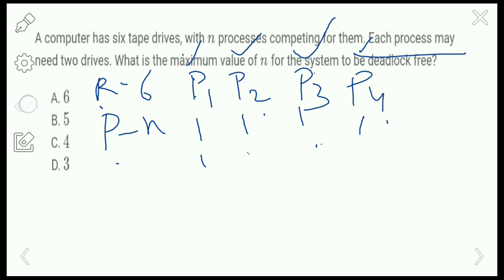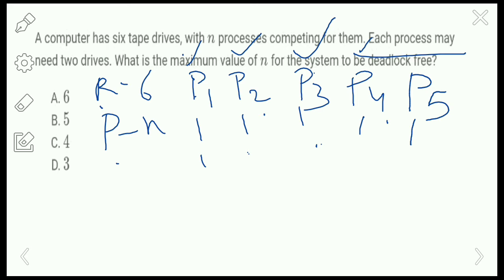So now again I am going to increment the number of processes here, that is, I am going to take process p5. Okay, so p5 I am going to take. So now one resource is allotted for each and every process, and the extra remaining 1 resource is given to p1.